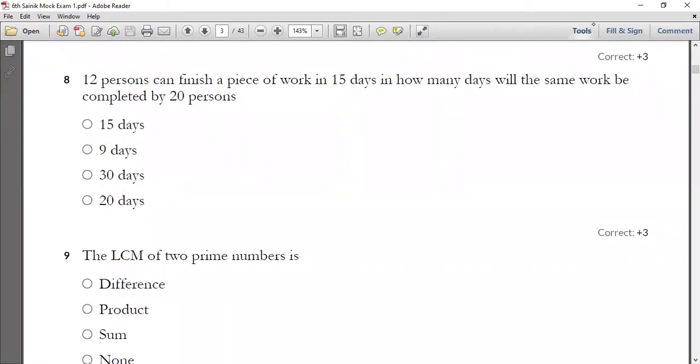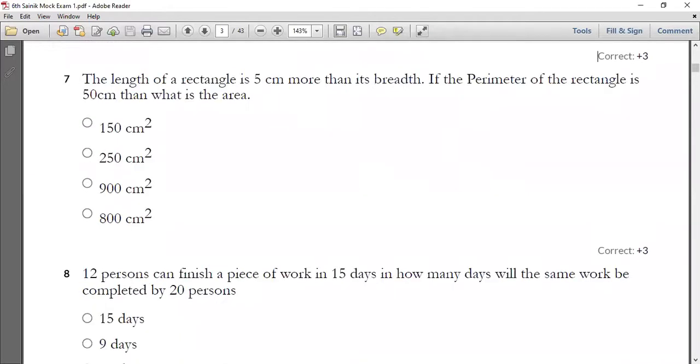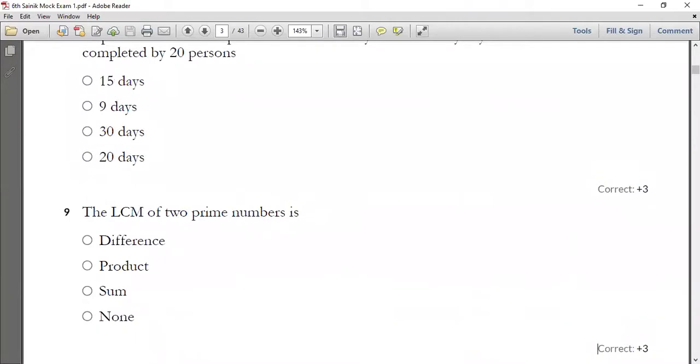What is your ninth one going to tell you? The LCM of two prime numbers is, whenever you take the LCM of two prime numbers, then the LCM of those two prime numbers is nothing but, whether it is the sum, or the difference, or none.